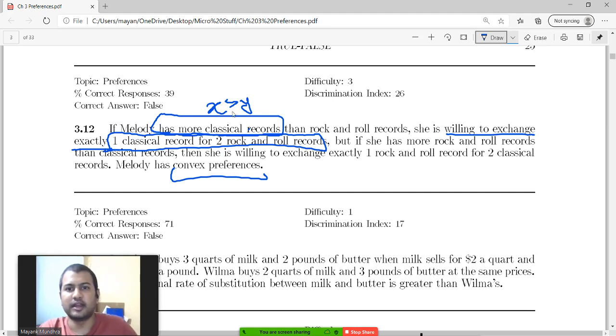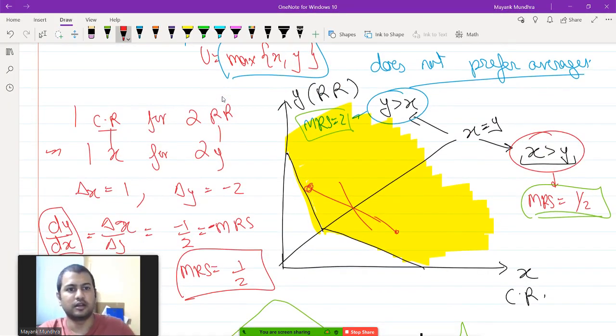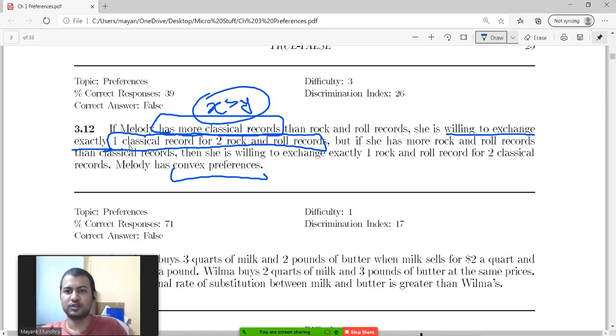Wait. X greater than y is my right hand side, right? This is my x greater than y situation. In the x greater than y situation, I am saying that you are willing to exchange 1x for 2y.